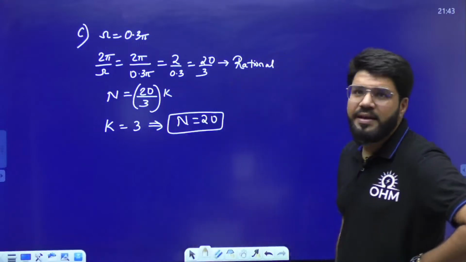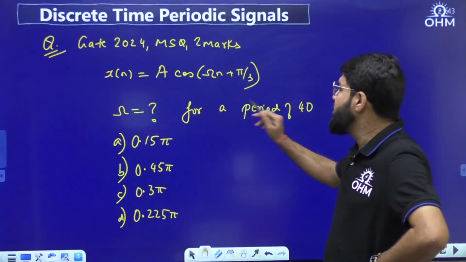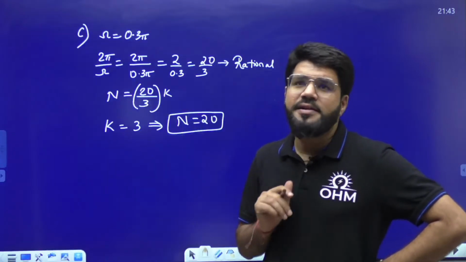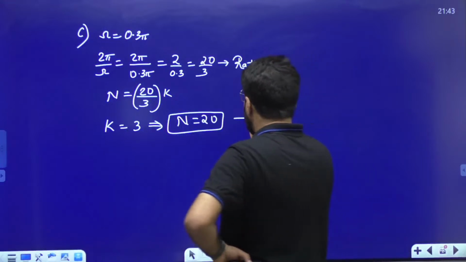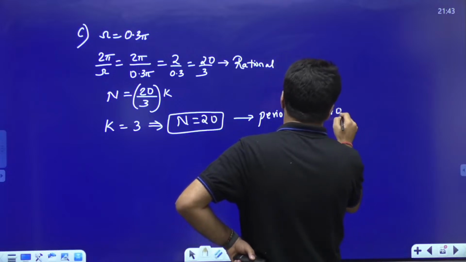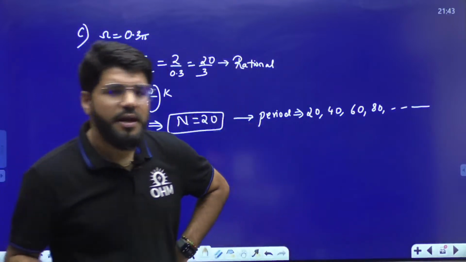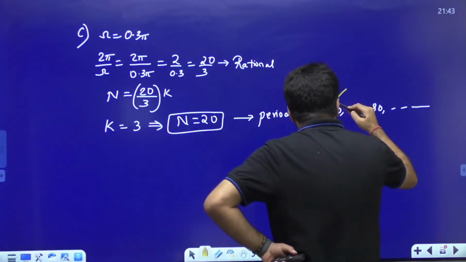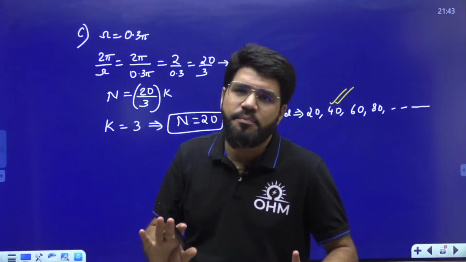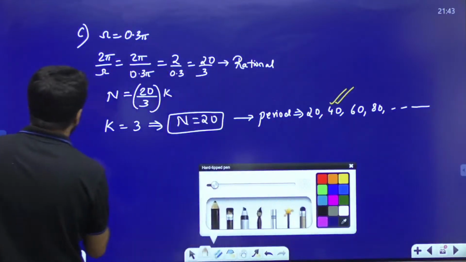Now this is fundamental period 20. The question says, what is the fundamental frequency for a period of 40? See, there should be a period of 40. And I clearly told you, if the signal value repeats after n, it repeats at 2n, it repeats at 3n, it repeats at 4n, it repeats till infinity. Right? So definitely here the period can be 40, because the question did not say fundamental period. They are only telling period. So this also is a correct option, dear.